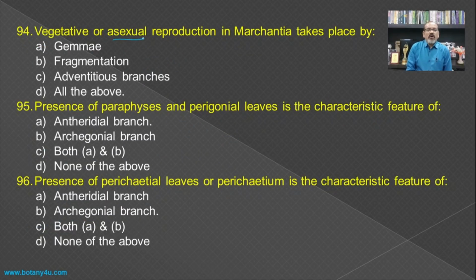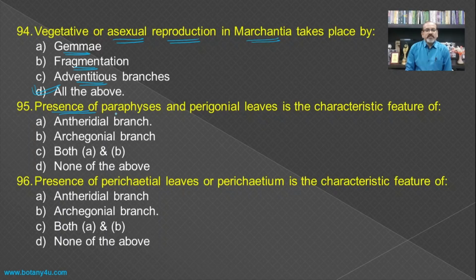Then vegetative or asexual reproduction in Marchantia takes place by means of formation of the gemmae in a gemma cup, then by means of the fragmentation of the thallus and adventitious branches which develop on the parent thallus. And all these three are the vegetative or asexual reproduction in the Marchantia.